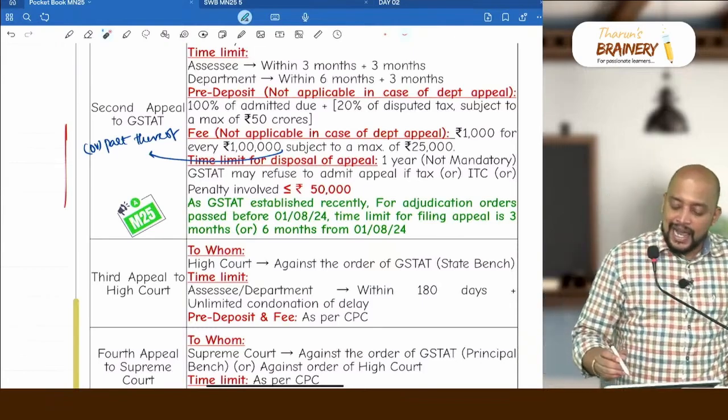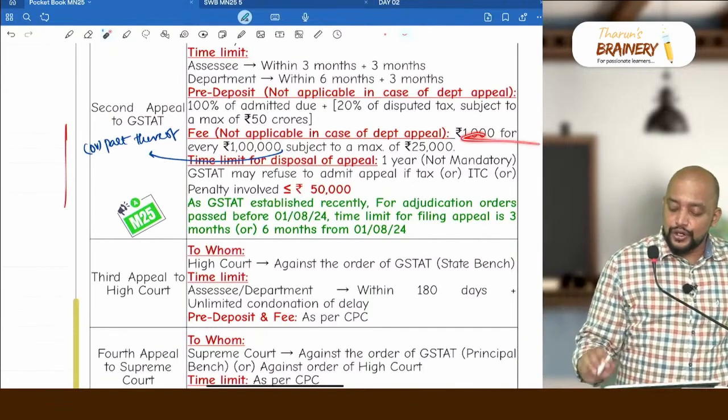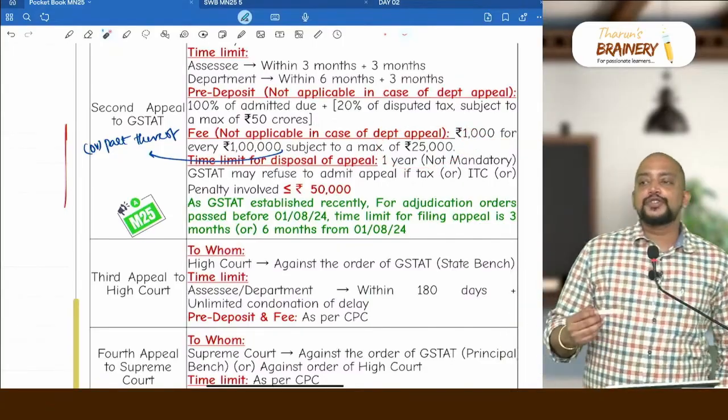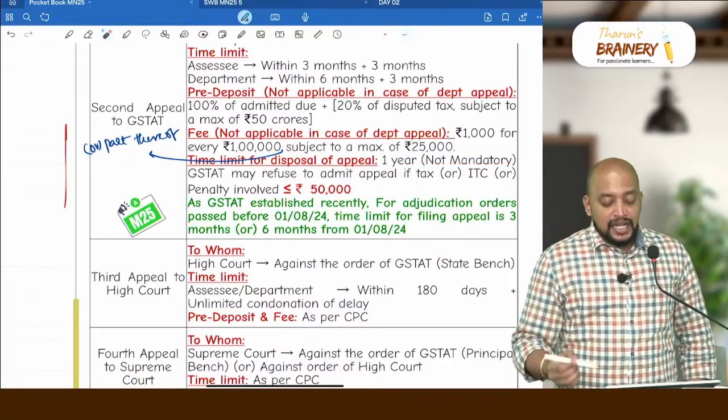Got it? 1 lakh for every 1 lakh or part thereof of total tax. Therefore 1000 rupees subject to maximum 25,000. And time limit for disposal of appeal. What is the time limit? 1 year, and it is not mandatory.